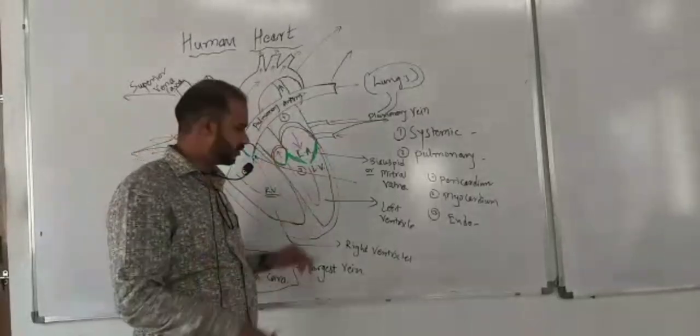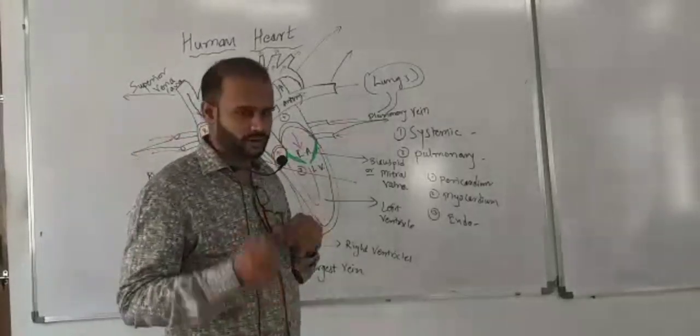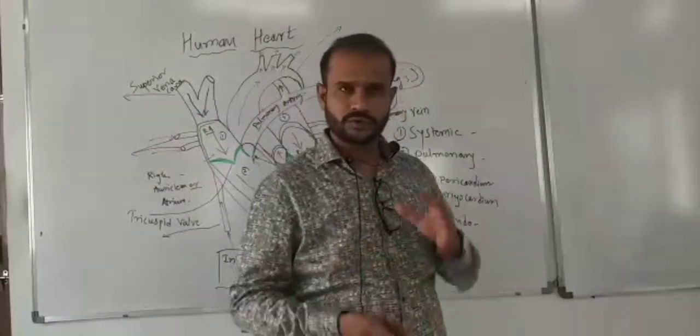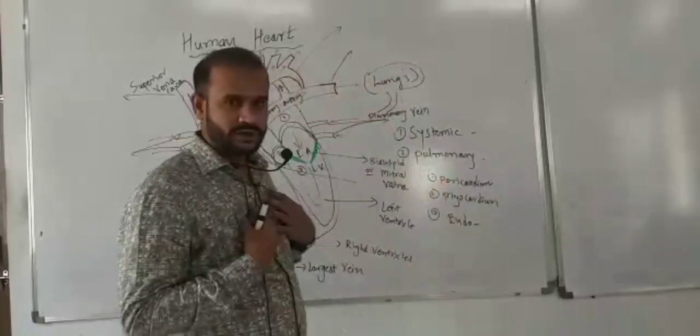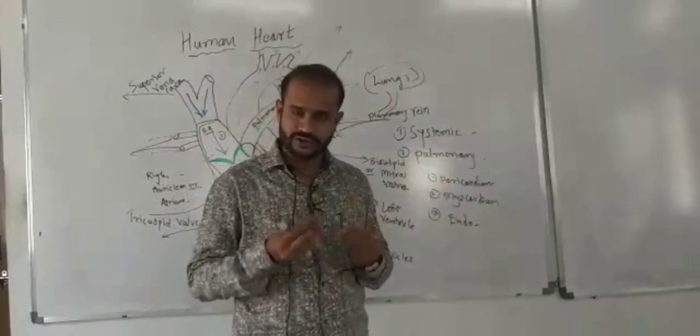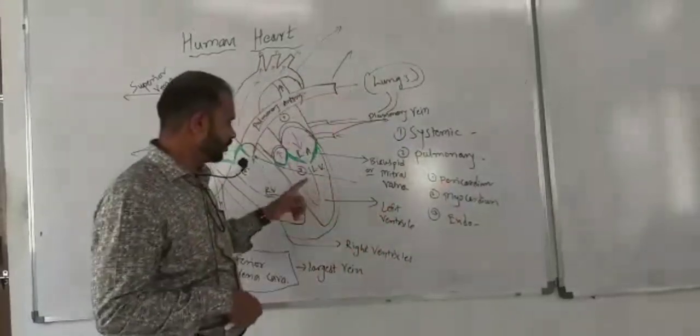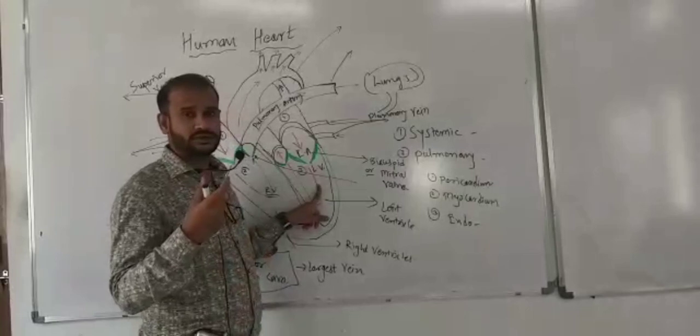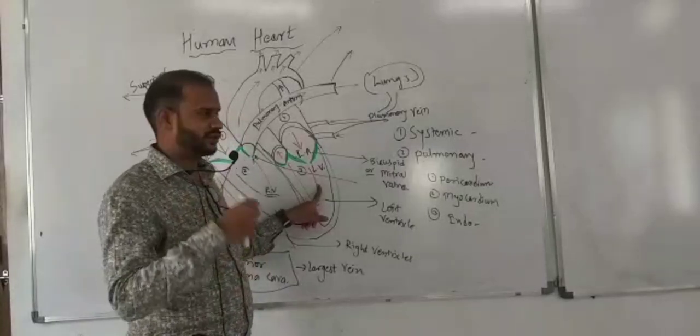Now blood is in the left ventricle, that is oxygenated blood. Now what will happen next? Our body requires oxygen. Each and every part, each and every cell, each and every organ, tissue requires oxygen. So this is the last stop for the oxygenated blood.